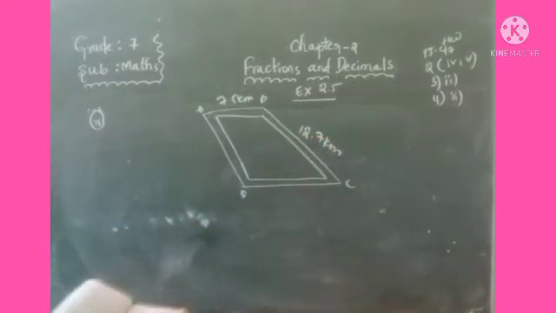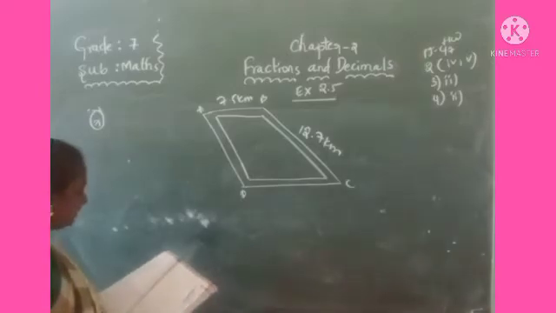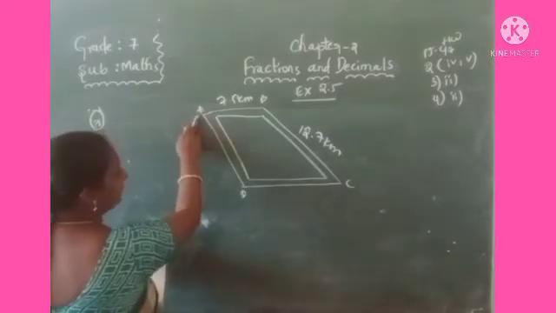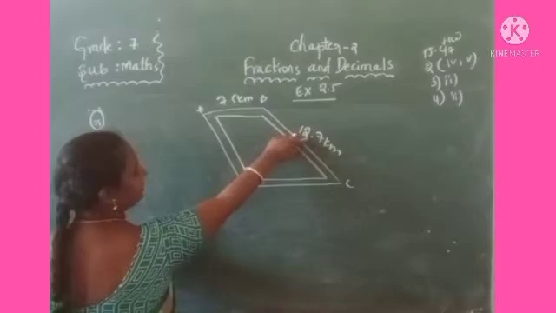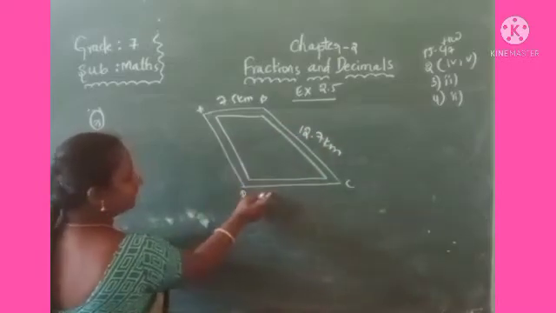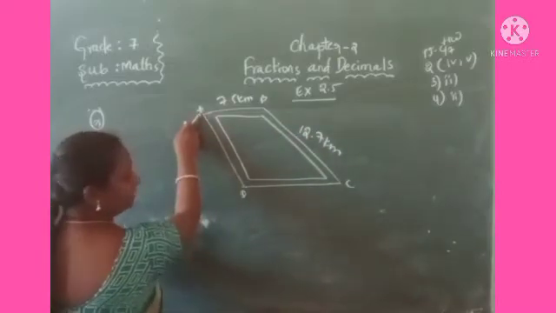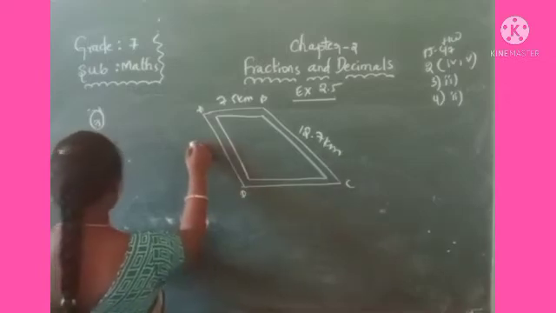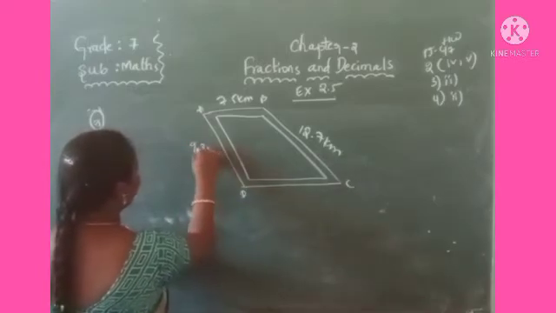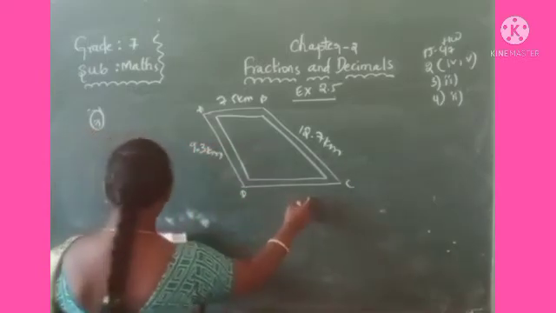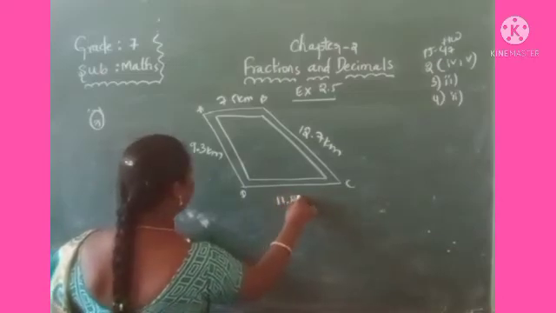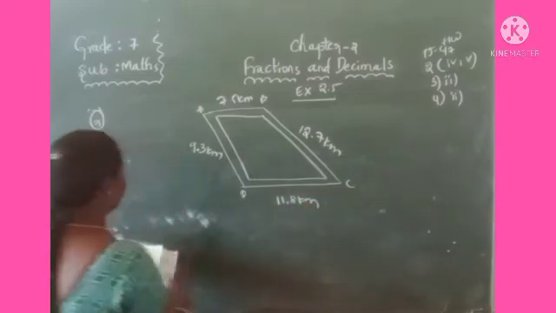Similarly, Ayub also went from place A to D. Here, this is the distance of Dinesh, and this is the distance of Ayub. Ayub travelled from A to D. How much distance? 9.3 kilometers. Ayub from D to C. How much distance? 11.8 kilometers.